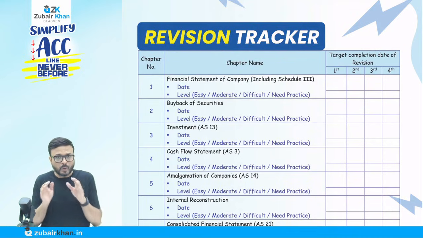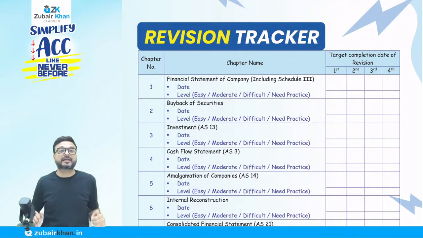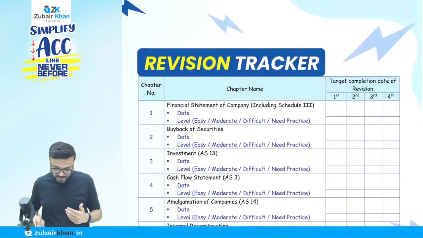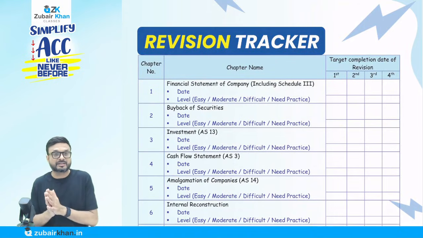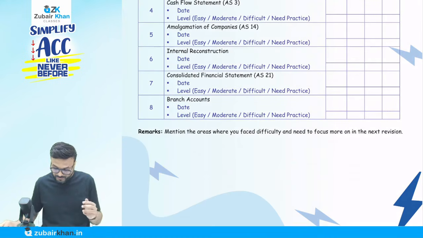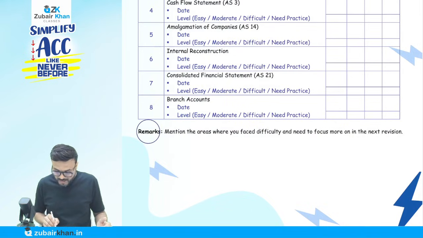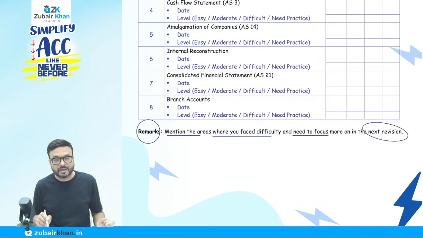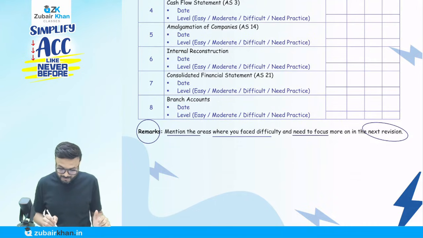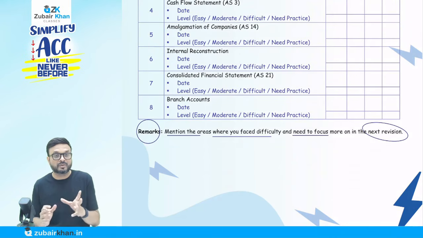Like that, for all the chapters, the revision tracker is given. There are 8 chapters other than accounting, I mean to say. If you find anything difficult that you should consider for the next revision, you can give a remark there. Mention the area where you face difficulty and need to focus more. On any topic or specific concept where you face a problem, just write a remark, so when you do the next revision you know where you faced the problem.